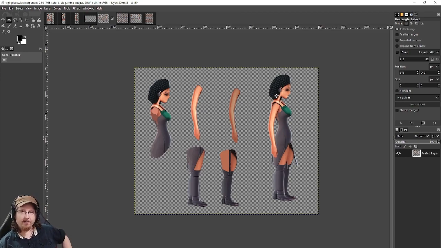So the next thing we have to do is tediously, painstakingly cut out parts of her body. So we have the original over here, and then we cut off her arm and try to fill it in very badly because I'm not an artist. Most of this will be covered up by her arm most of the time, hopefully, and cut off her leg and then try to give her a butt because her arm is blocking it over here, so we have to draw that in.